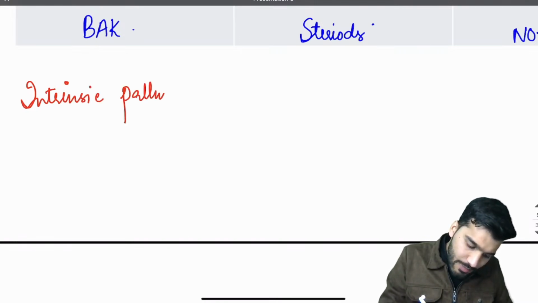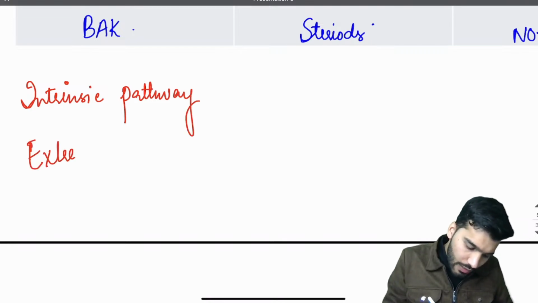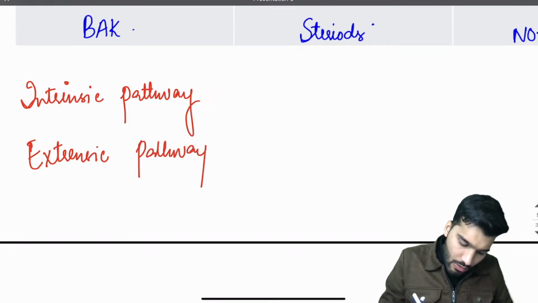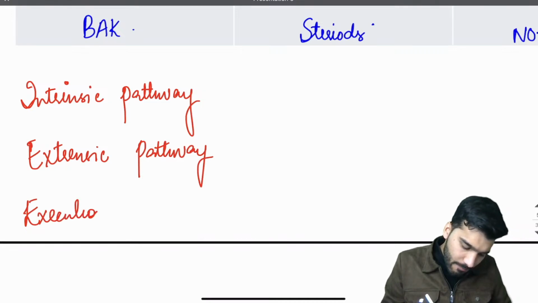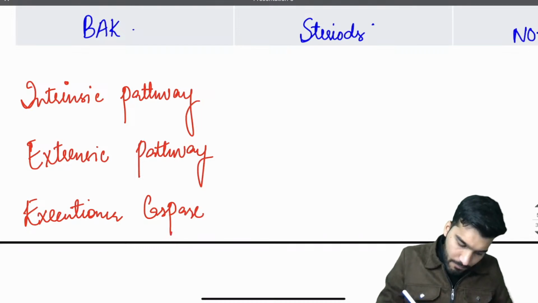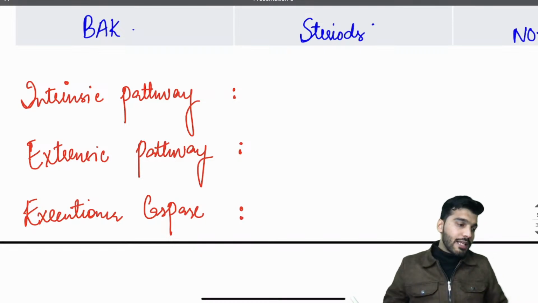Then let me know what the executioner caspases are. It's a revision session.